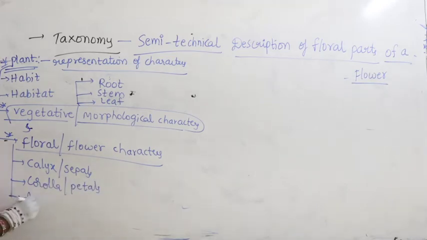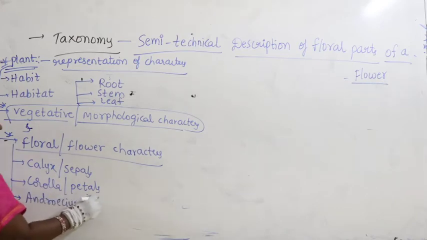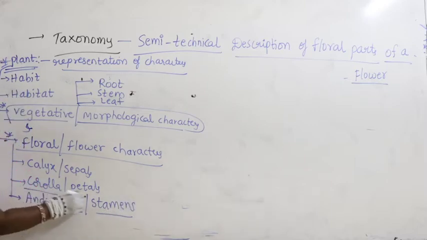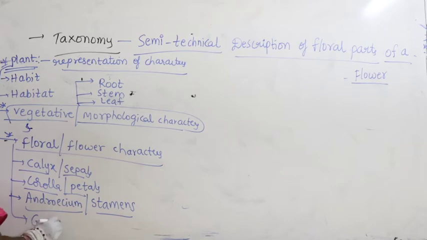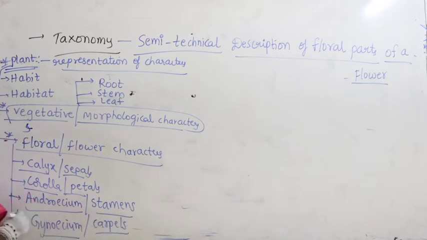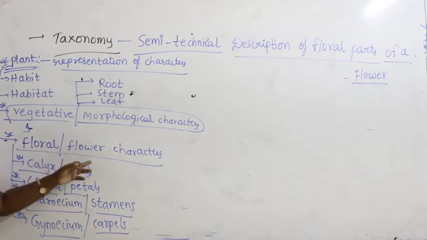So we find androecium, also called stamens, and gynoecium, also called carpels or pistils. So these all are what we call floral characters, or flower characters.